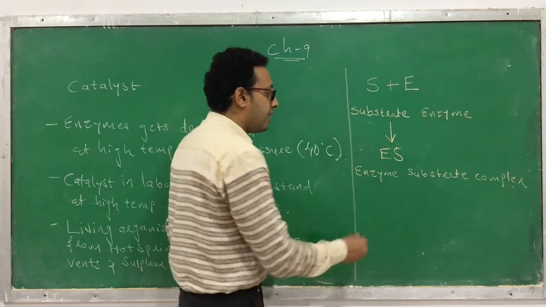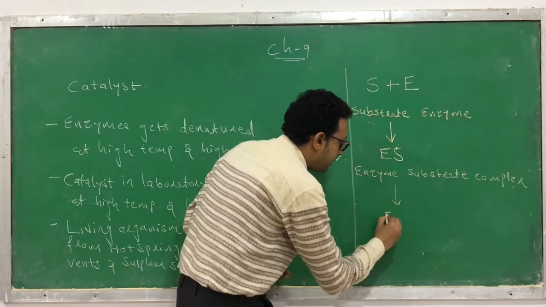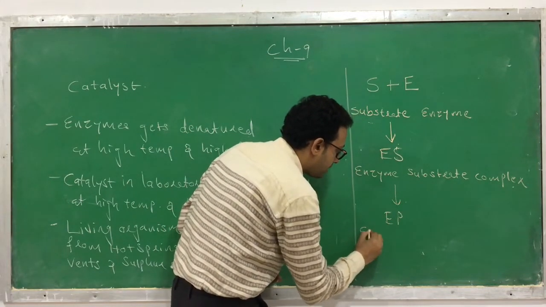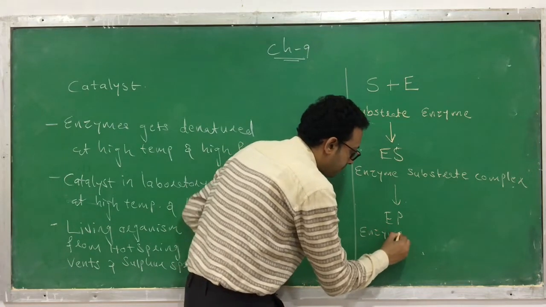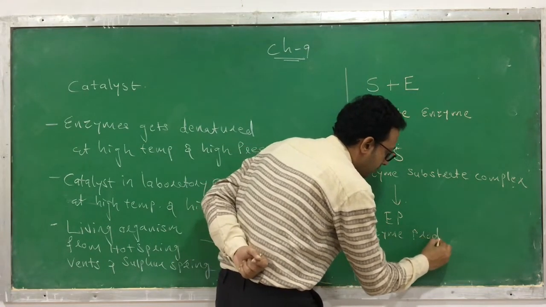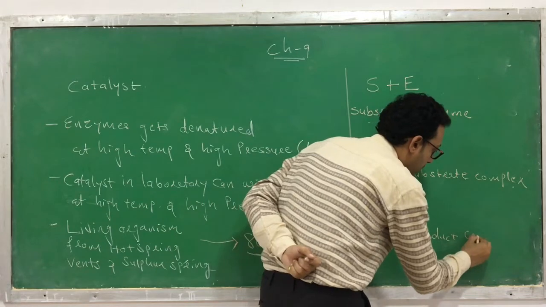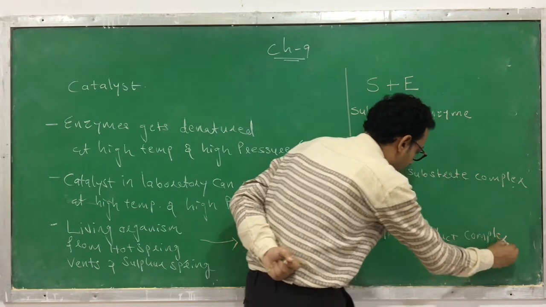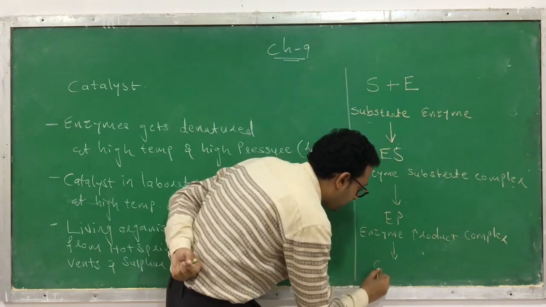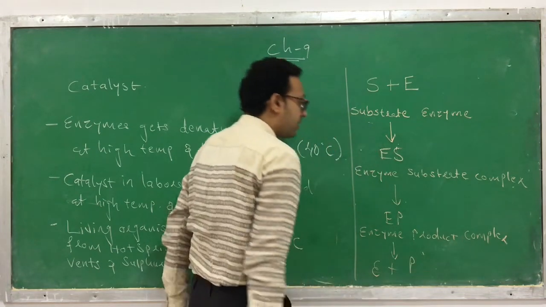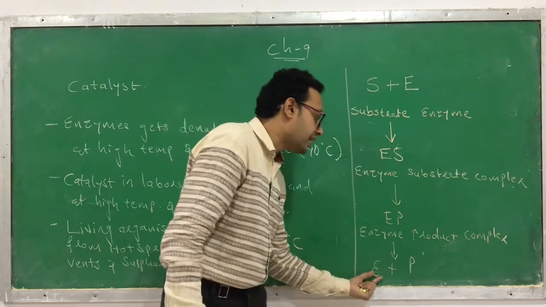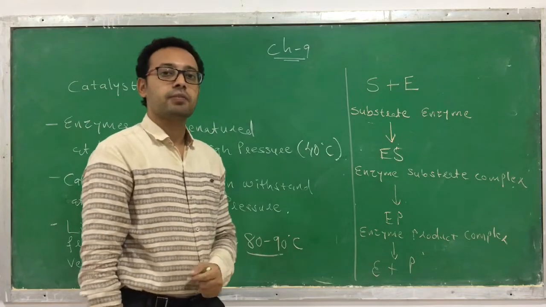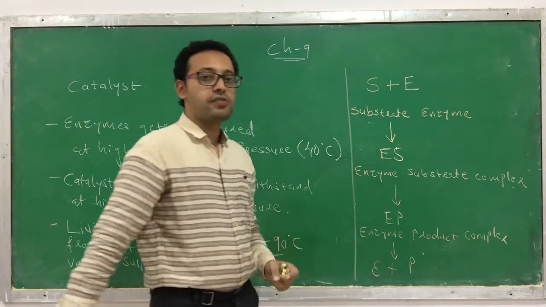Next, what is going to be formed? EP, which we call the enzyme product complex, P meaning product. And finally from this, E plus P is formed. E is an enzyme and P is the product that is formed. This is how the chemical reaction occurs.